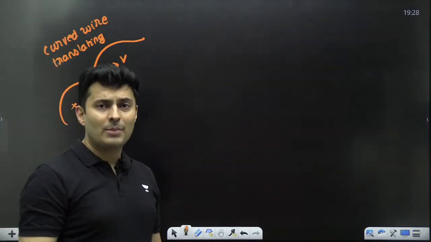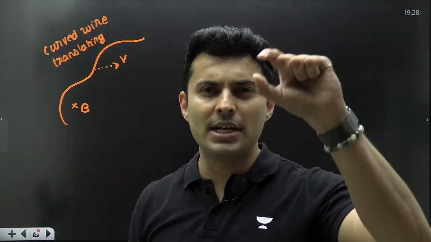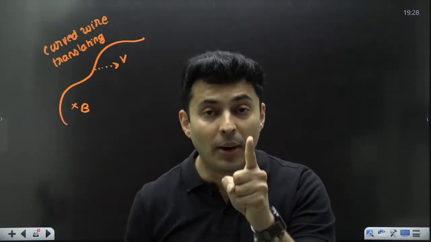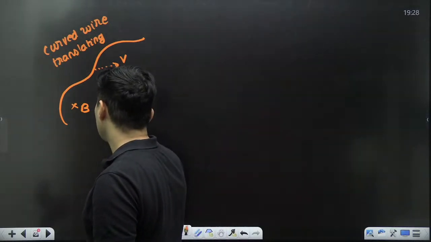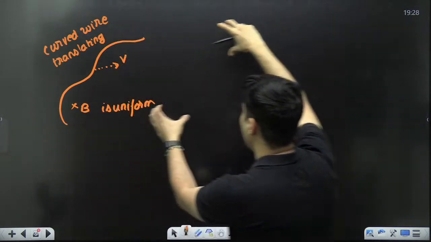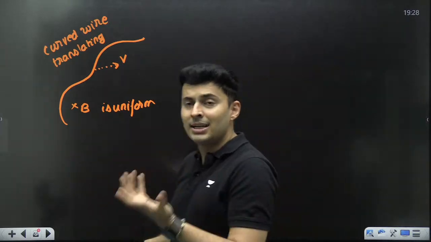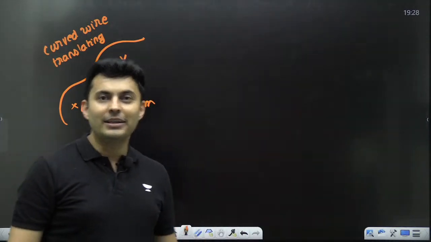To find the EMF might be a crazy thing to do because each part is in different directions. But if this magnetic field is uniform and the wire is translating, not rotating, then you can easily find the EMF induced in it.